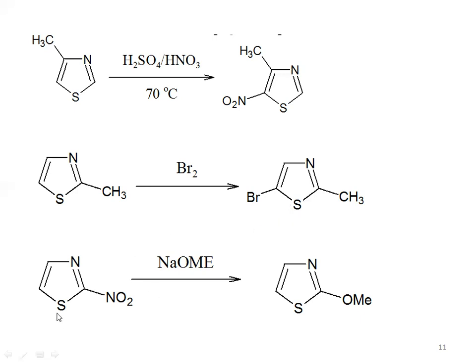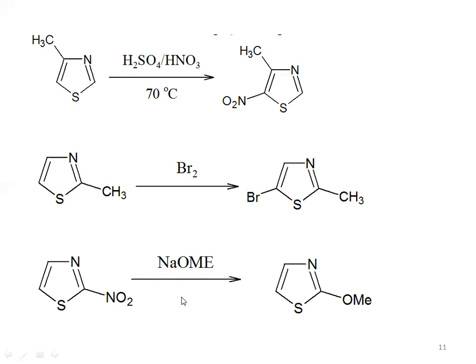After that, the next reaction uses the reagent NaOMe. What will happen in that reaction? It's a substitution reaction. The nitro group will be removed, and OMe, a methoxy group, will attack this carbon atom. Na is nothing but your sodium atom, which has a positive charge. It will attract this NO2 group toward itself.